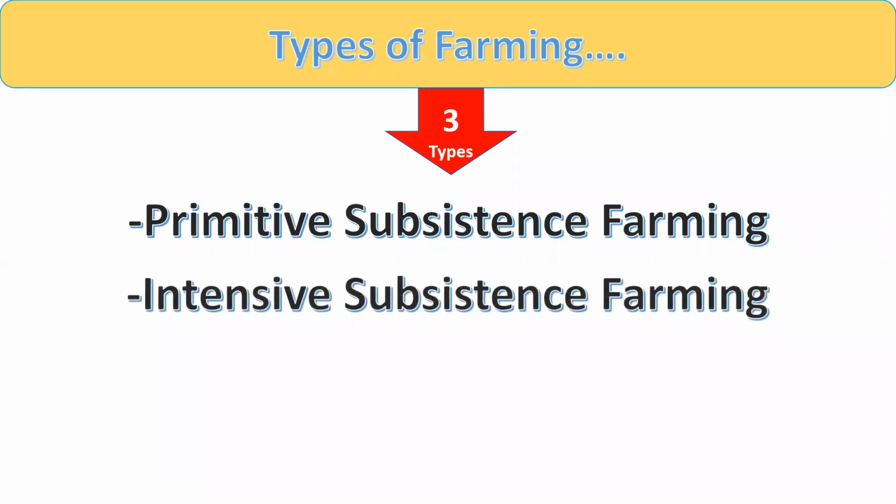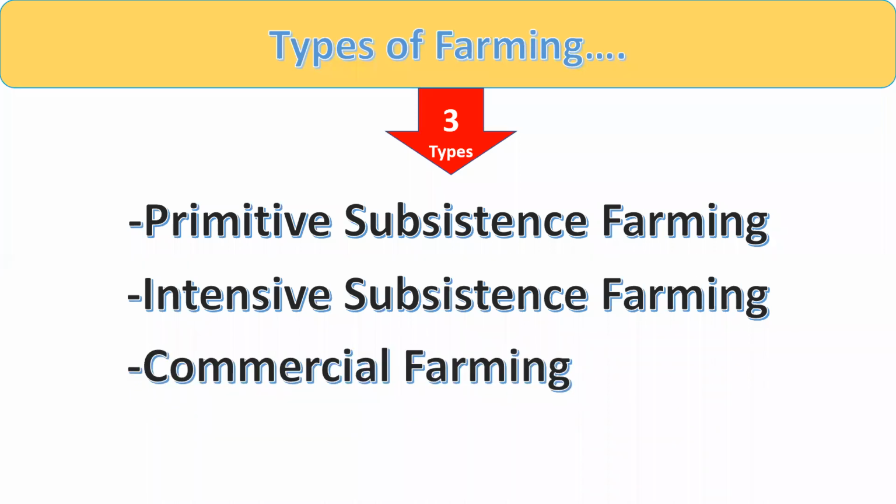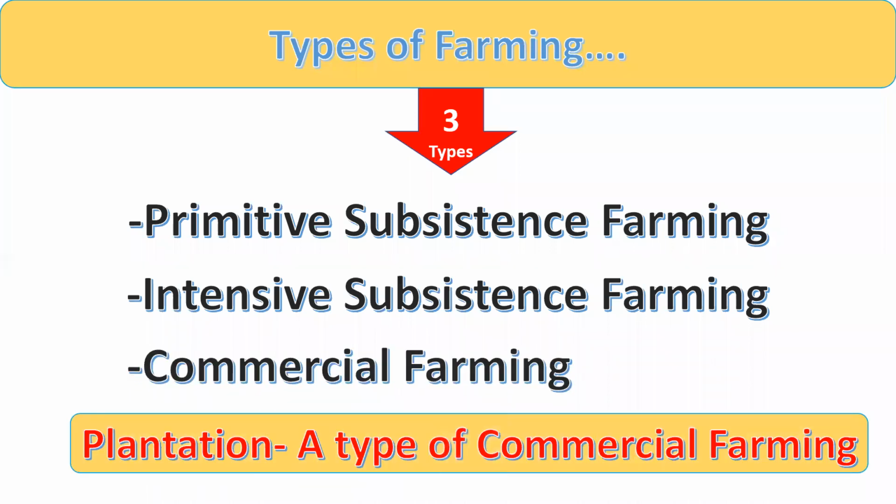Second, intensive subsistence farming. Third one is commercial farming. And we will also study a type of commercial farming, that is plantation. So we will study about these types of farming, and you are well aware of these types.